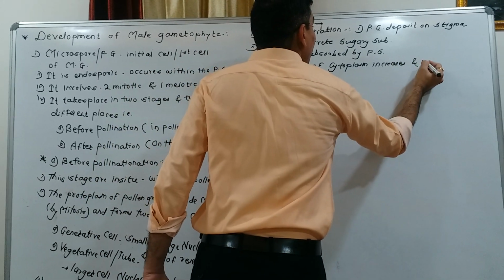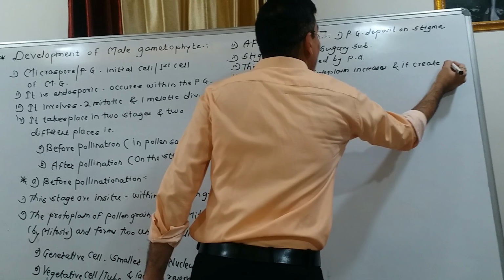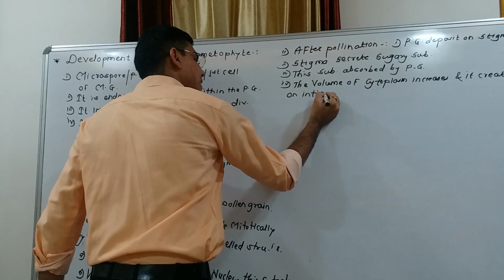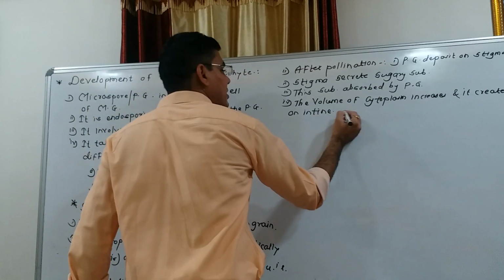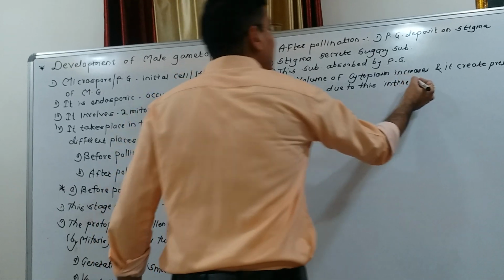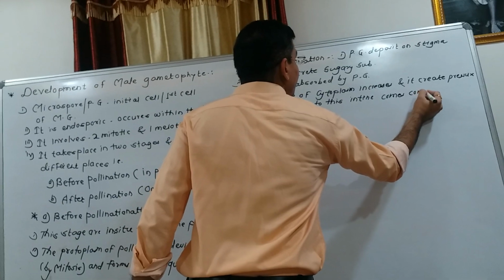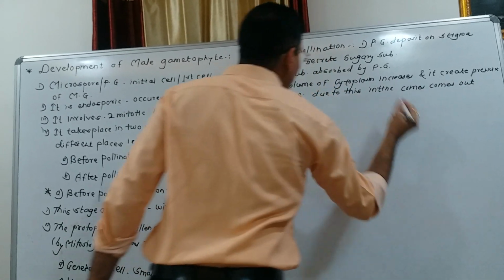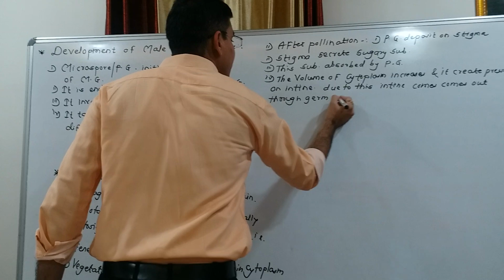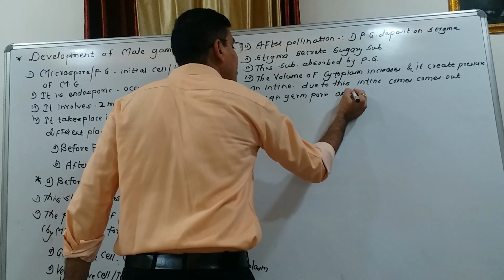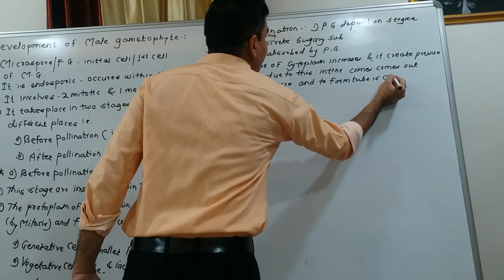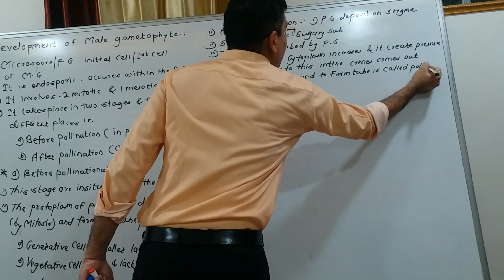And it creates pressure on the intine. Due to this, the intine comes out through the germ pore and forms a tube. The tube formed is called the pollen tube.